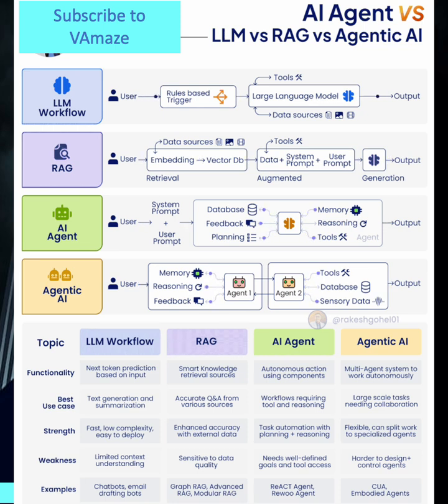Agentic AI represents the pinnacle of current AI architectural thinking. A multi-agent ecosystem of specialized AI entities collaborate, coordinate, and even negotiate to solve complex problems that no single agent could handle alone. And here's a multi-agent architecture with specialized agents, shared components, coordination layer, tools and database, and sensory